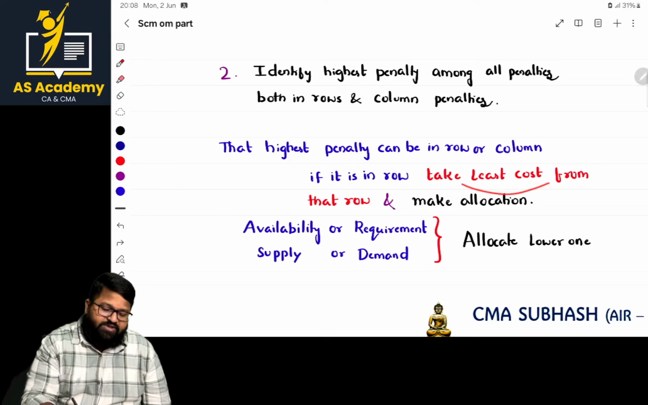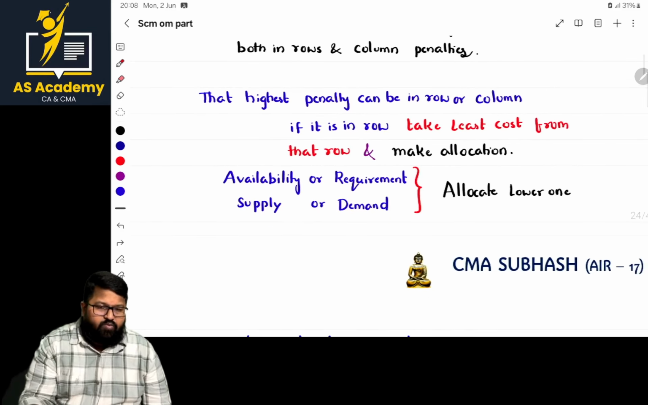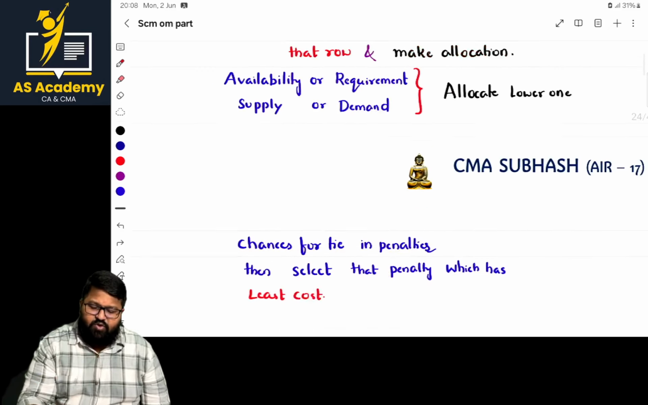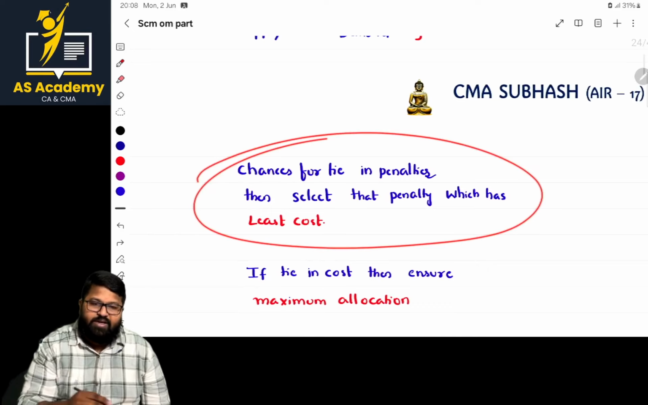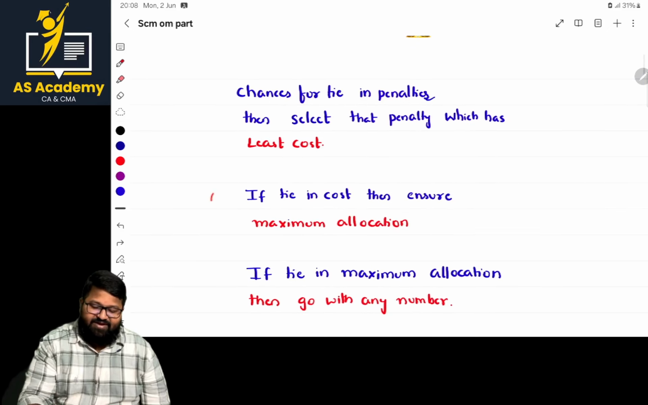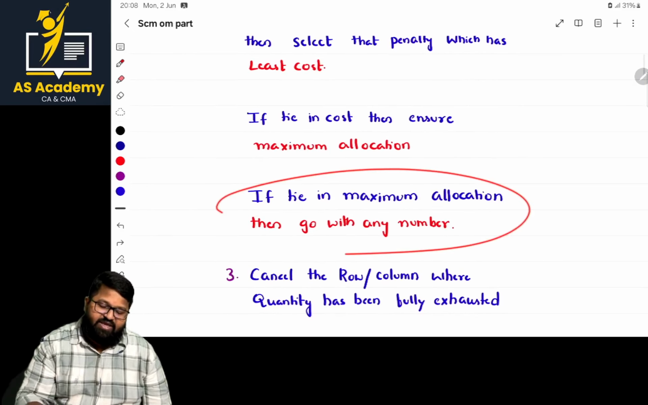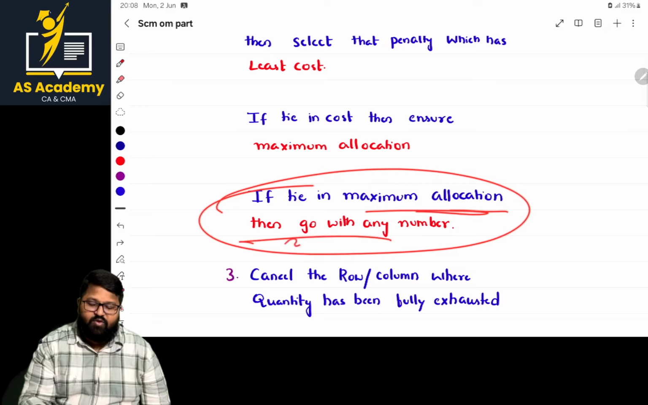Okay. If it is present in a column, from that column, what is the least? Okay. Now, for that number, we make the allocation that is common. And there are chances of a tie in the penalties, then we can go with the penalty which has the least cost. Okay, if there is a tie in cost, then ensure maximum allocation. Okay, if there is a tie in maximum allocation also, then go with any number.